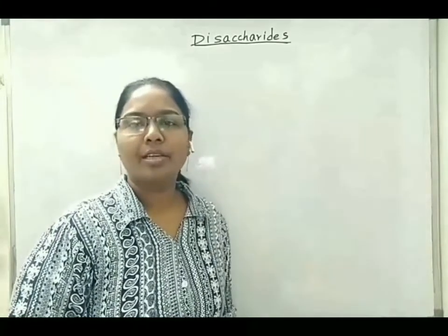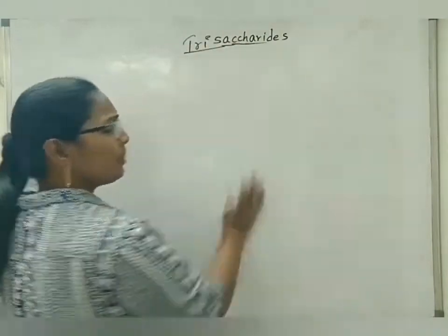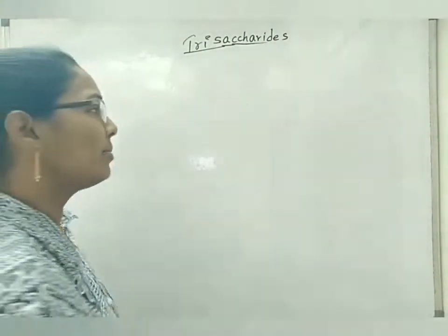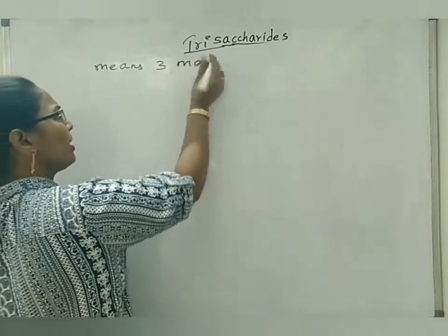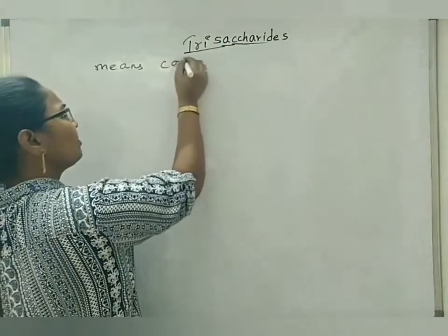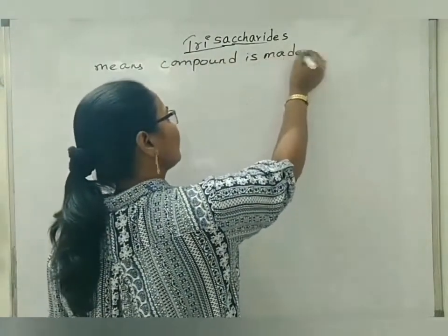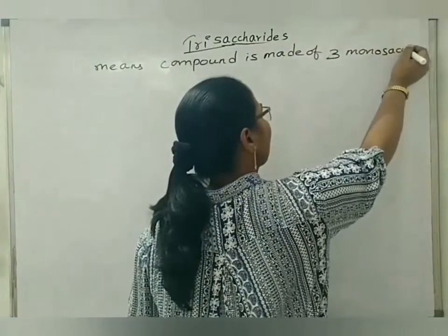Hello students, now we will start with a new topic, that is trisaccharides. It means the compound is made up of 3 monosaccharides, or 3 monomers of carbohydrates.